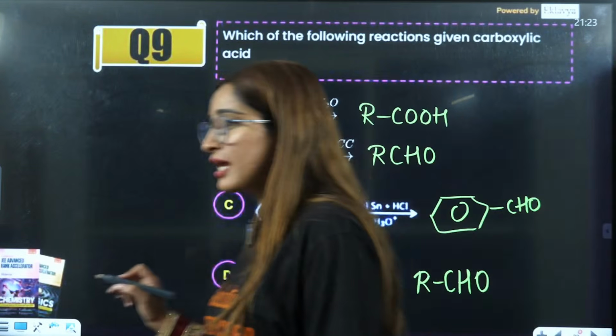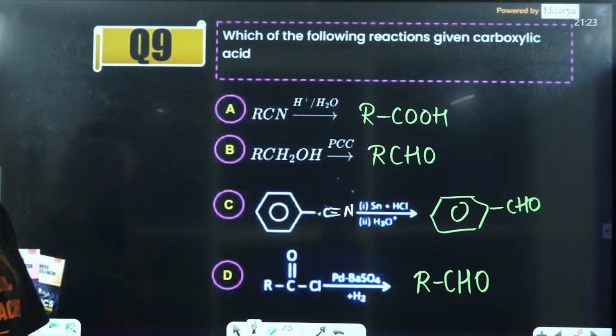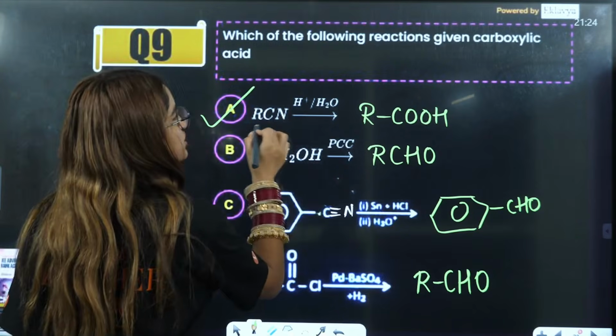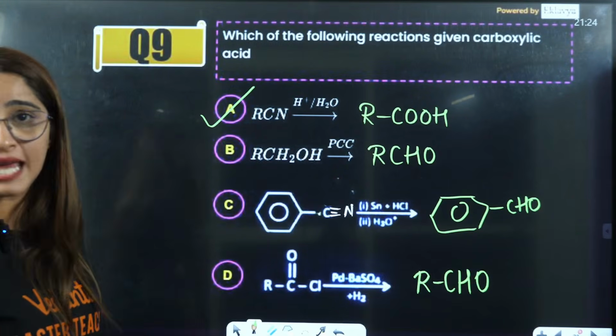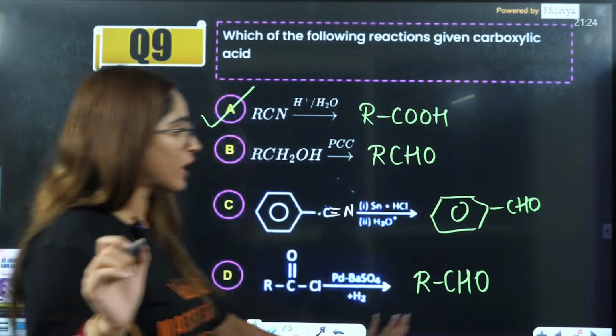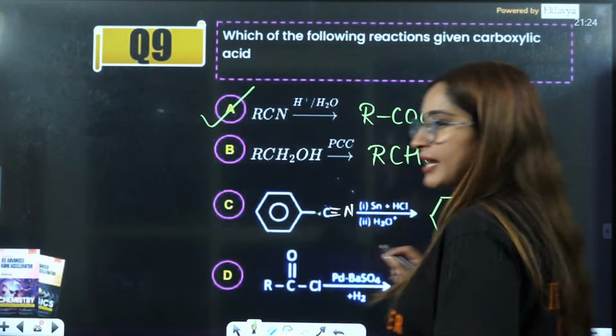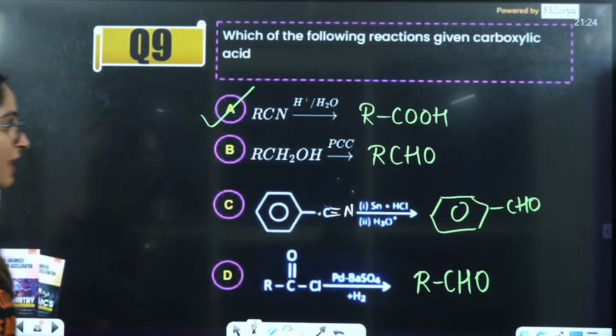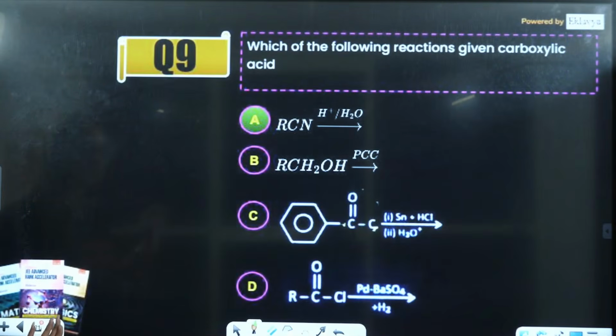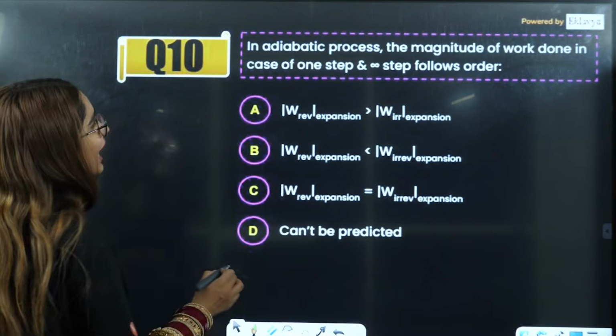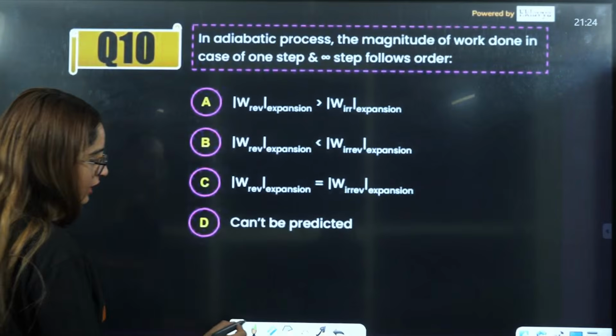So what you can see is that only in one case is there formation of RCOOH. So the answer is A, the correct answer. How many of you answered it correctly? Let me know in the comment section. Next is the adiabatic process.